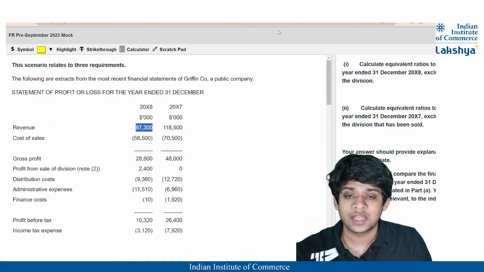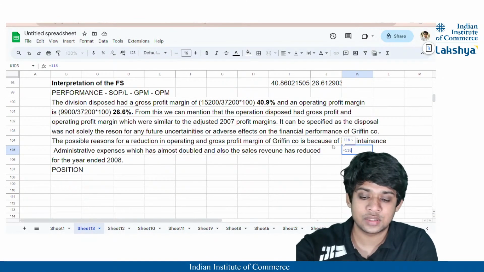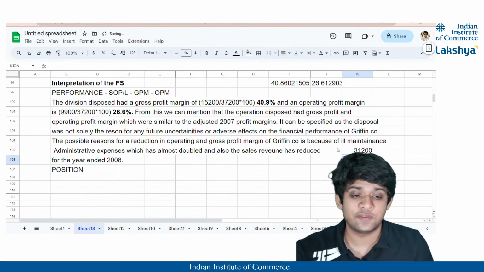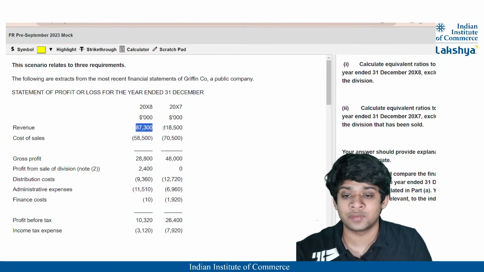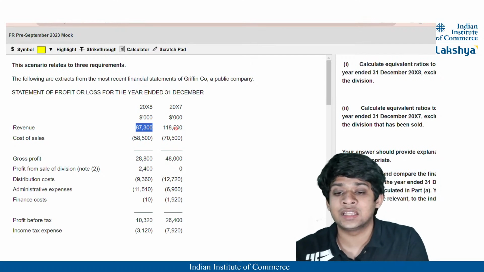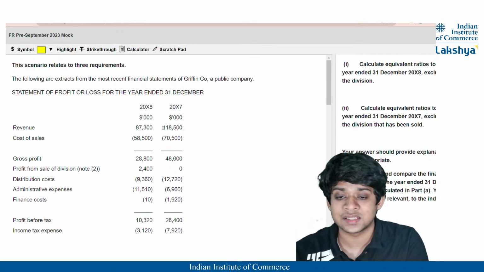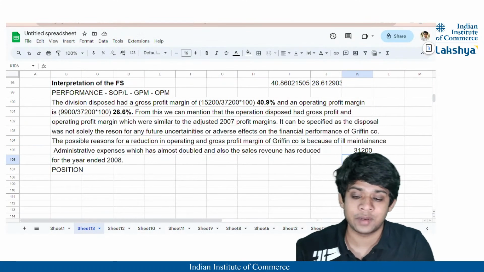It is 1,18,500 minus 87,300, right? This is the difference. And the base is what it has reduced from, so you will take 1,18,500 as your base, correct? So 1,18,500 will be the denominator.